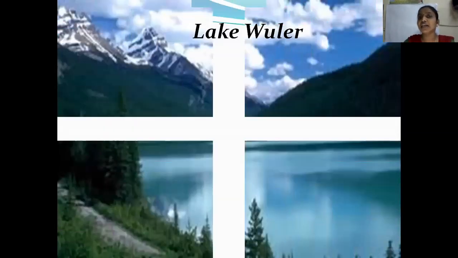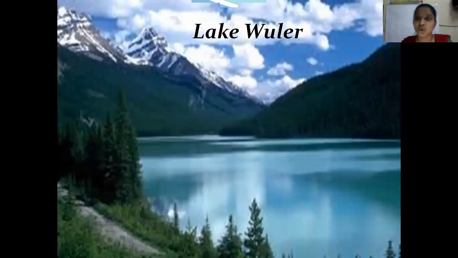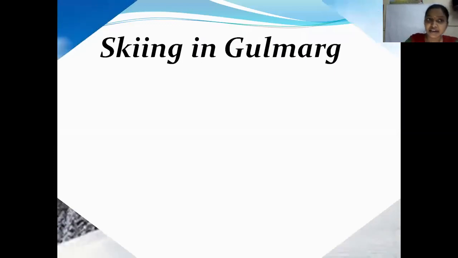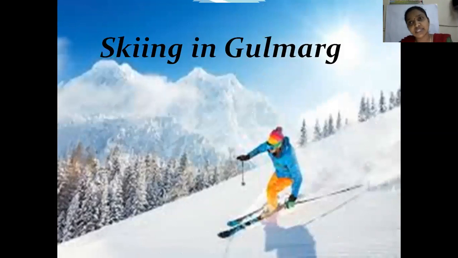And the next lake is Lake Uller. What is it, children? Lake Uller. Very good. It is Lake Uller. Next slide. And here the importance of Jammu Kashmir. As I told you before, when you come to the Lower Himalayas part, people started living because you can find even villages there because the climate is comfortable for the people to live. It is not like in the Greater Himalayas, isn't it, children? So generally, the tourists when they go there, they do skiing. You know, children, it's called skiing at Gulmarg. That means Gulmarg is a place. So skiing in Gulmarg.